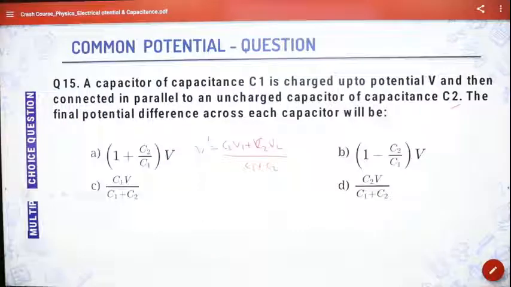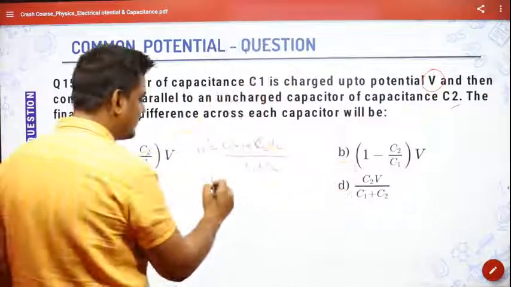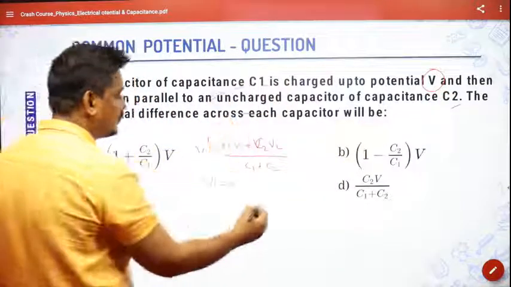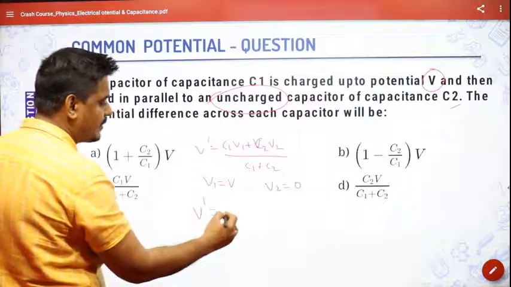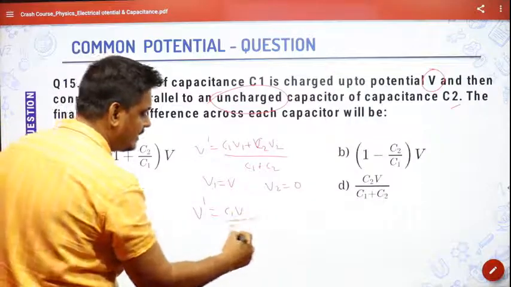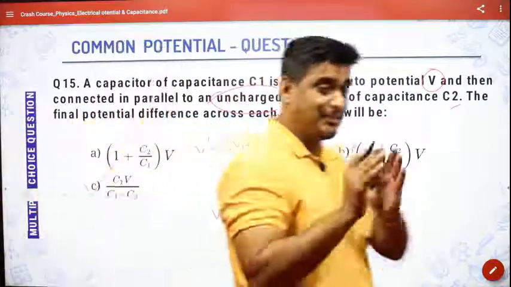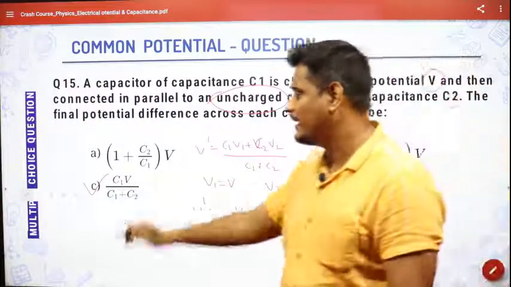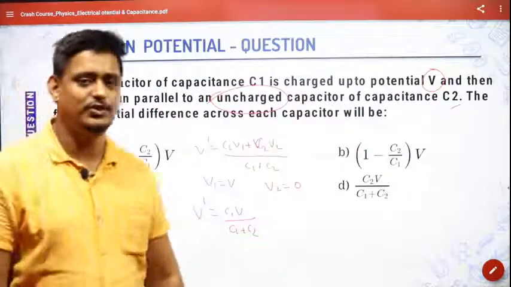So in this case, what have they given? They have given that the first capacitor is charged up to potential V, that is V1 is given as V. And the second capacitor is uncharged, so V2 is given as 0. When I put that, V dash will become equal to C1V by C1 plus C2. See, direct question. Just by knowing the formula of common potential, you got the answer: C1V by C1 plus C2. If you don't know the formula, gone. You cannot.